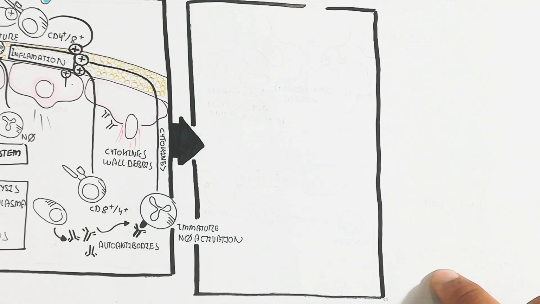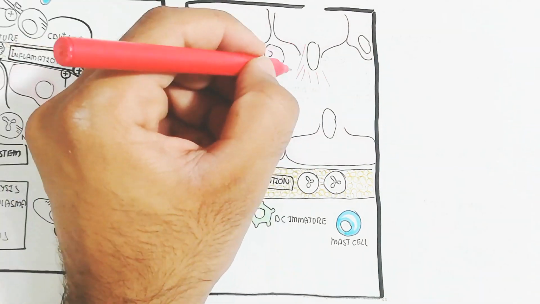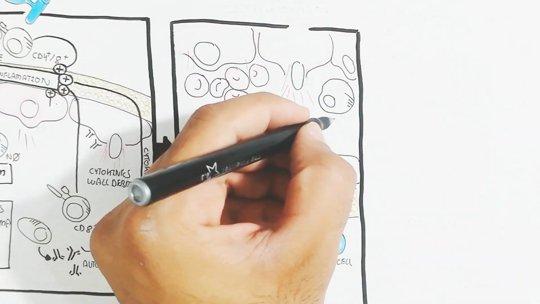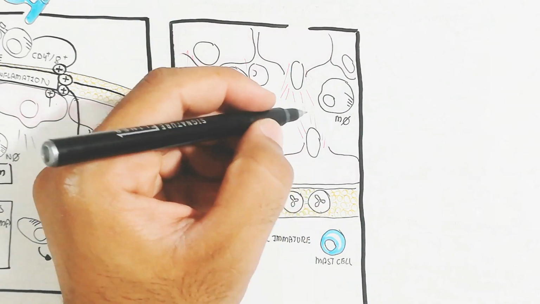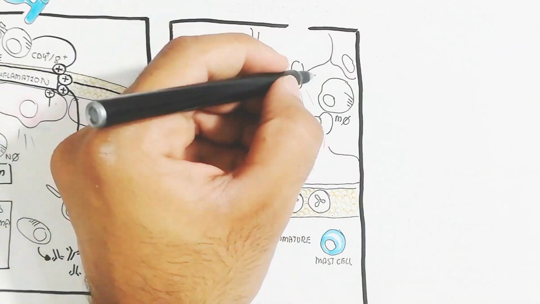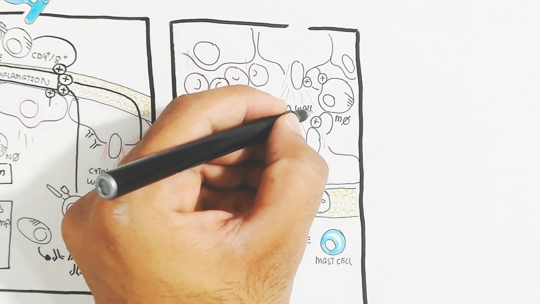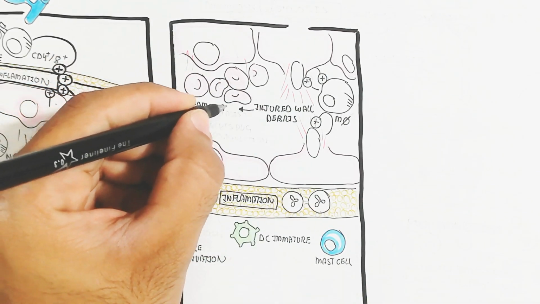The injured wall debris will lead to macrophage recruitment for clearance of the debris, and the injured wall will lead to hemostasis, platelet plug formation and coagulation.